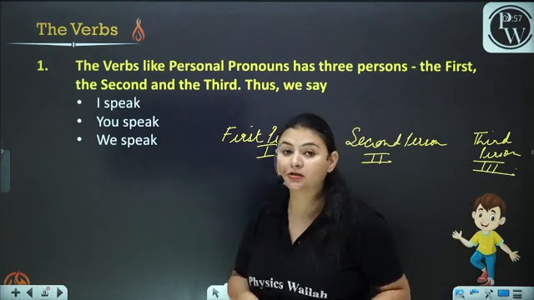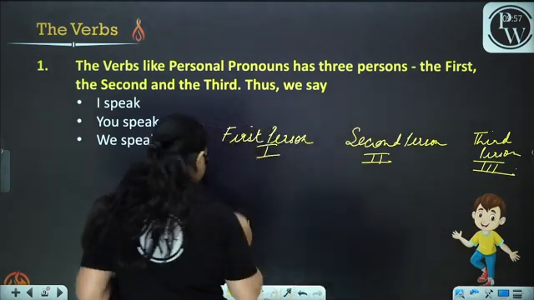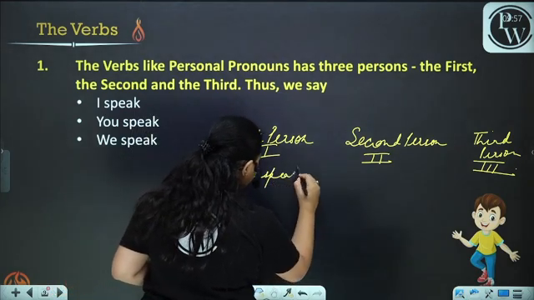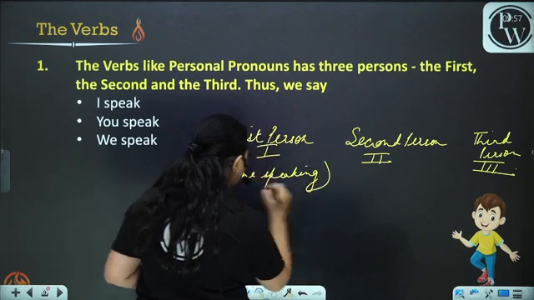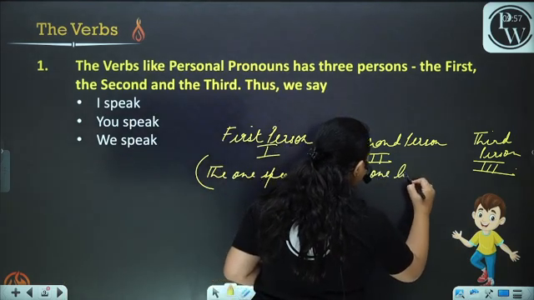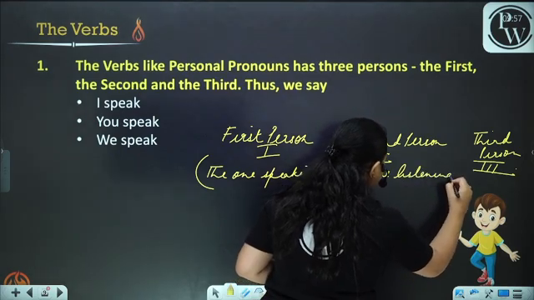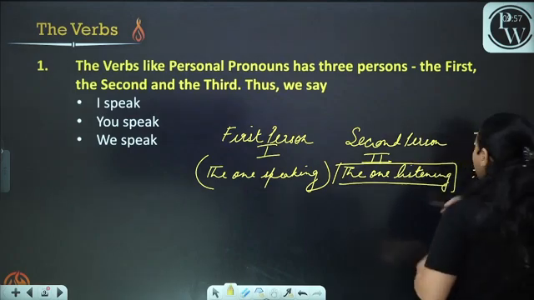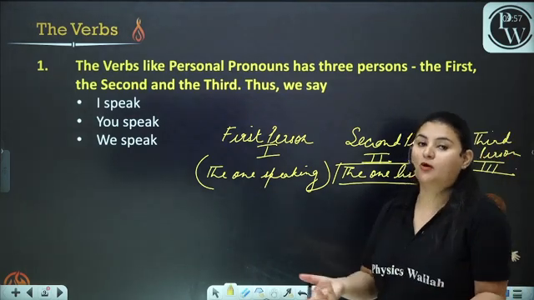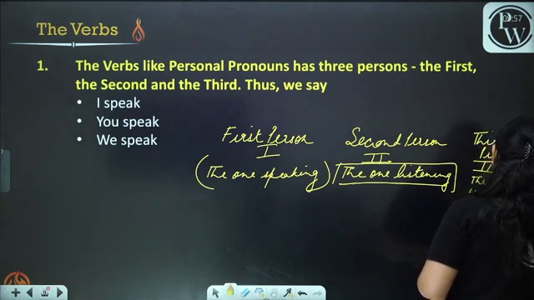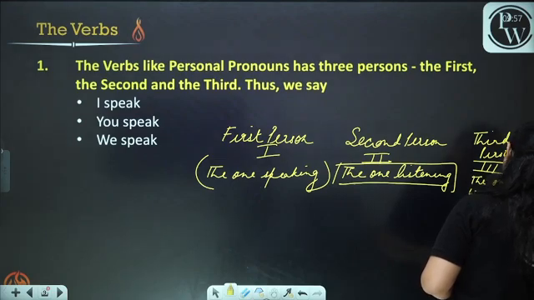Who is the first person? The one who is speaking. Second person is the one listening. And the third person is the one we are talking about.